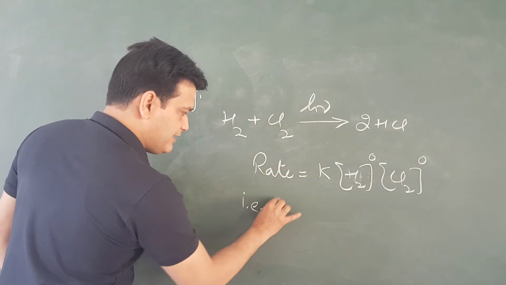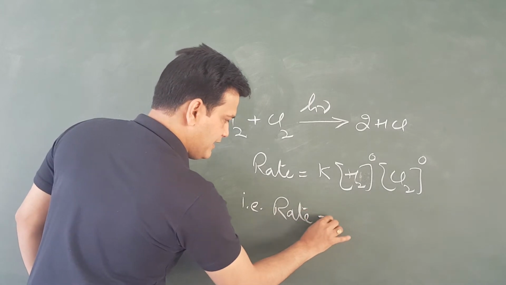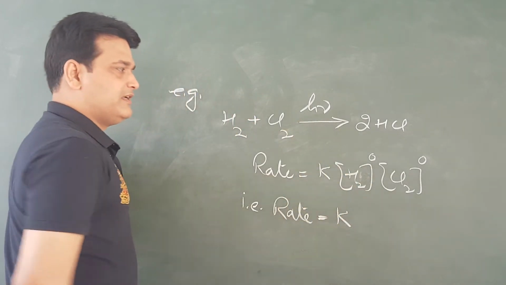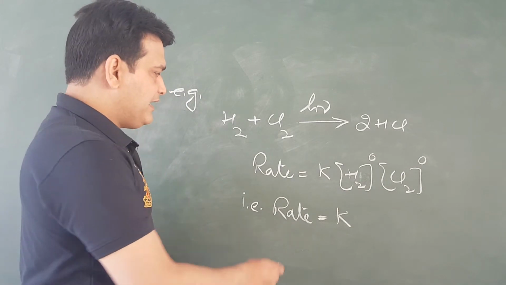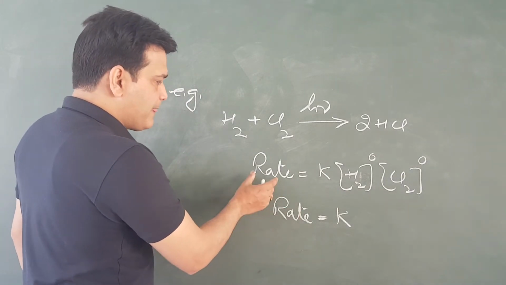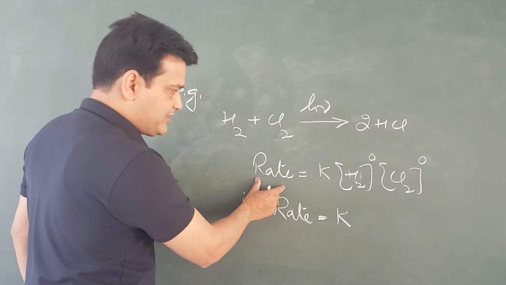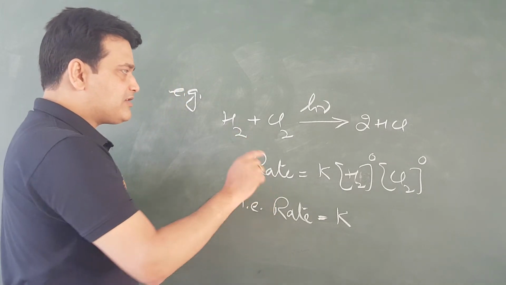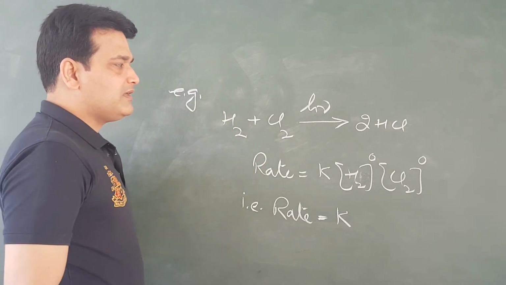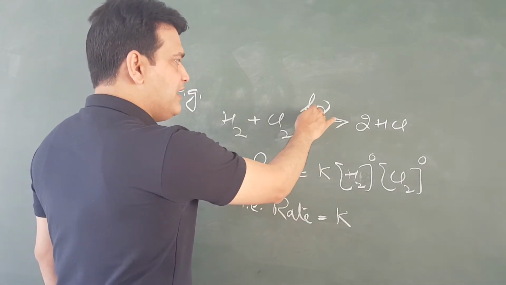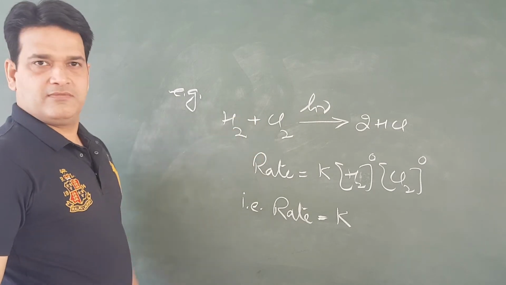That is, rate is equal to k, since anything raised to the power 0 is 1. So it is clear that the rate of a photochemical reaction does not depend on the concentration. It only depends on the amount of light used.